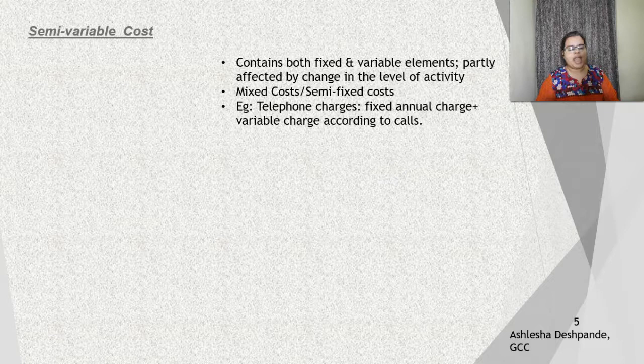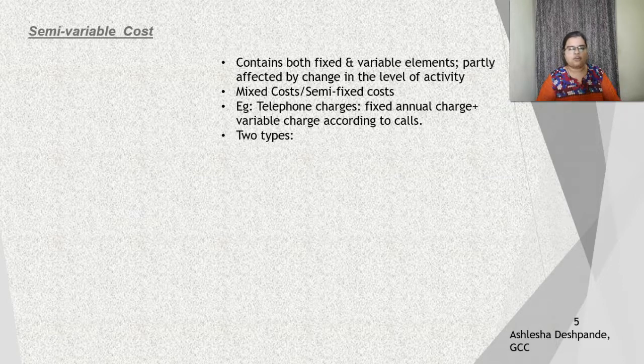A very simple and apt example of semi-variable costs is your telephone charges. If you look carefully at your telephone or landline bill, there is a fixed annual charge in the bill that you have to pay irrespective of any calls that you make. Every year you have to pay, and it pretty much remains fixed. There are not many changes every year. However, there is another component which is dependent on how many calls you make. The more calls you make, the more cost you will have to pay. Lesser the calls, lesser is the cost. That is the variable component. So the total of your telephone or postpaid bill is a mixture of variable and fixed components. That is your semi-variable overheads, the semi-variable cost.